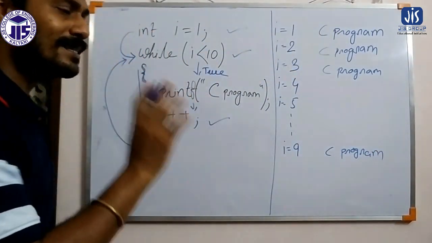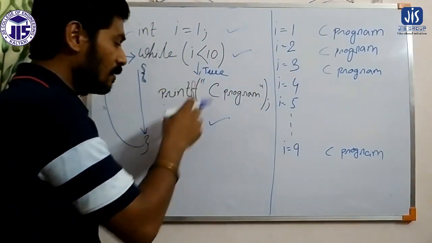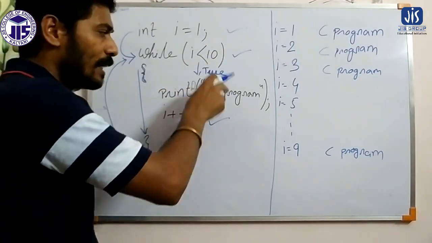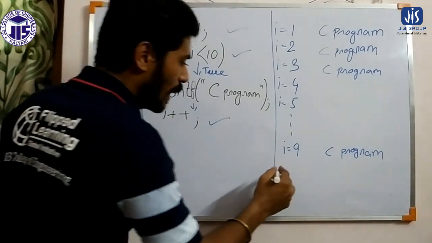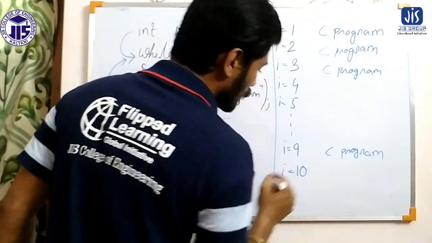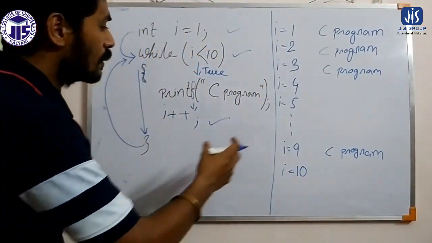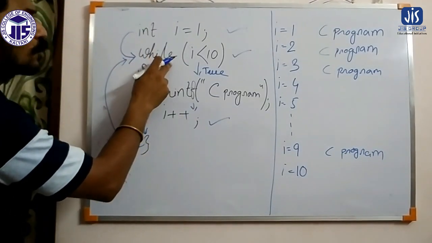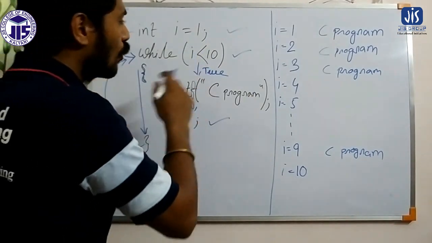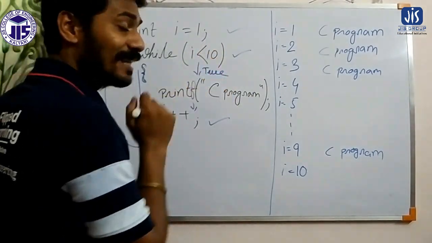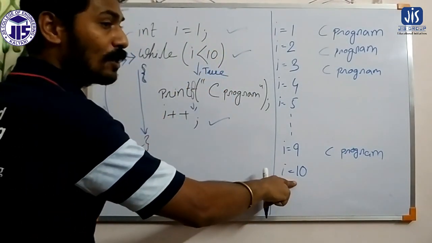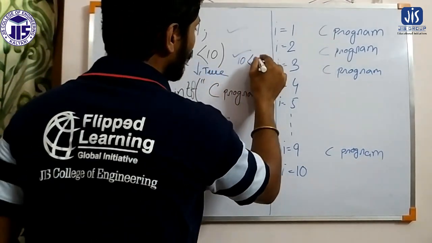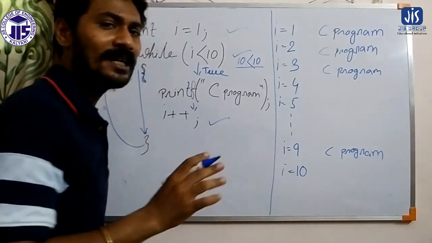When the value of I becomes 9 by incrementing gradually 1 by 1, the condition will be true and it will print the C program. Then the value of I will become 10, and again it will be redirected to the condition. Now the condition is I less than 10. For I equals to 10, the condition will be false, because 10 less than 10 is not true.